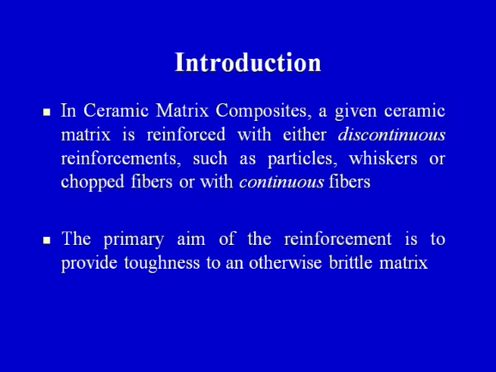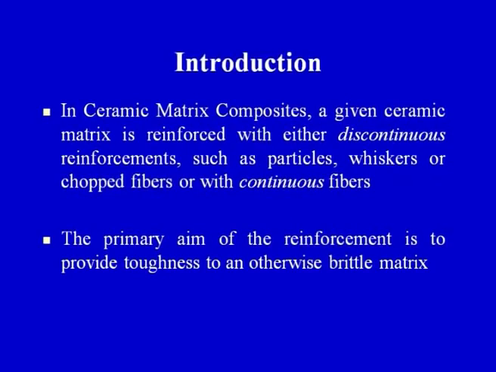Now, the introduction of ceramic matrix composites has been explained in detail with the help of a diagram: the matrix is a ceramic material, and the reinforcement can be of different types. On the basis of the shape of the reinforcement, the chemical nature of the reinforcement, and the orientation of the reinforcement, we can have different types of ceramic matrix composites. All those things have now been highlighted in these points. We will address them point by point, and if needed, I will give certain examples also.